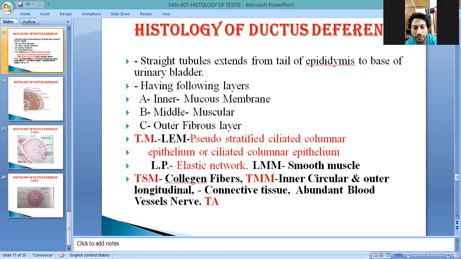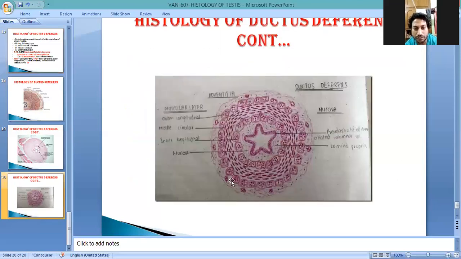Cilia are also present in the fallopian tube, to provide movement of the ovum, and also in the respiratory tract, for the movement and expulsion of cough or mucus, moving it out of the respiratory tract. So you see this is the structure of the ductus deferens with the following layers. So today, up to this, I think this is clear. If there is any query, tell me if something was not understood.